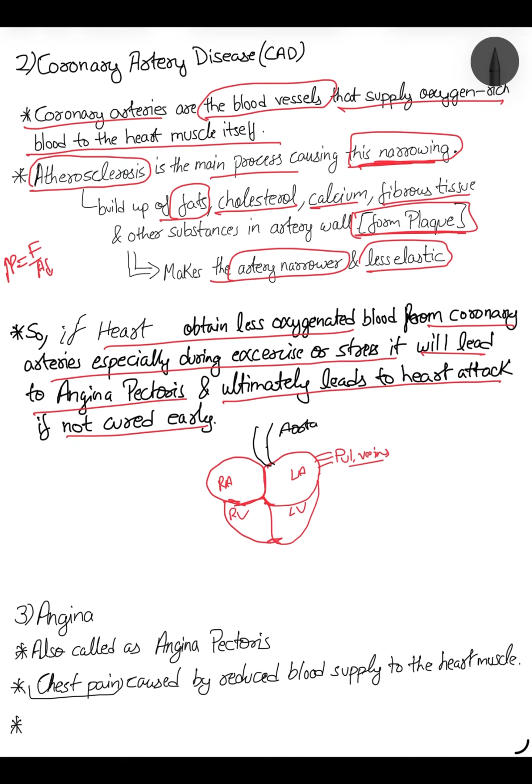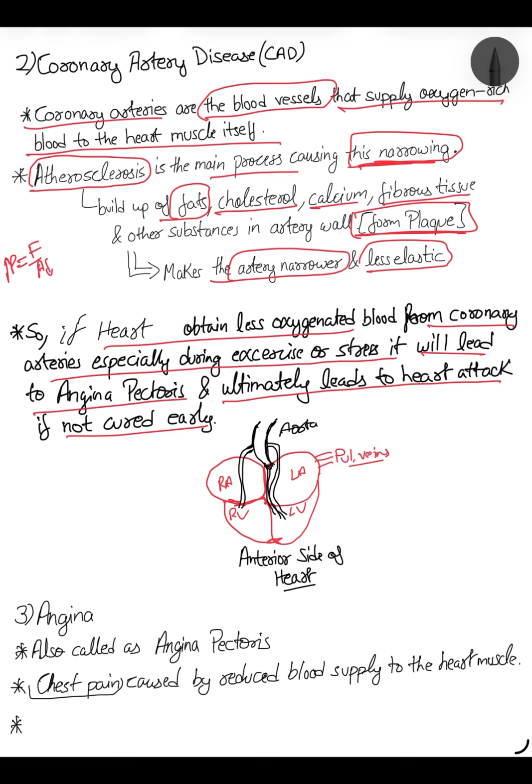So from this aorta, two arteries came, one artery to the right side, one artery to the left side. This is the anterior side of the heart. It's not needed for the syllabus, but I'm just telling you for your knowledge. If you know these things, it will be very helpful in normal life also. So the aorta goes from the left ventricle to the body.